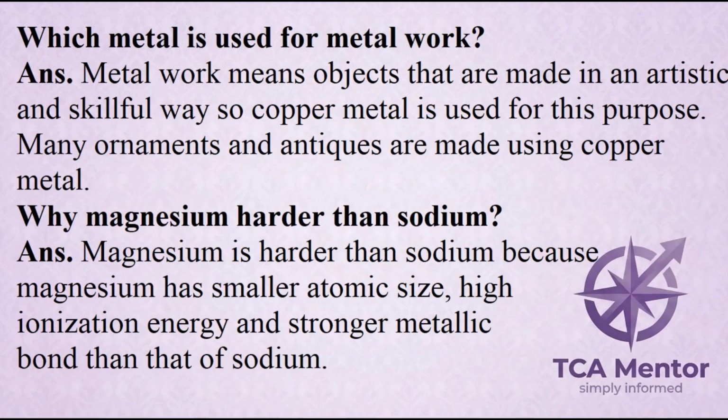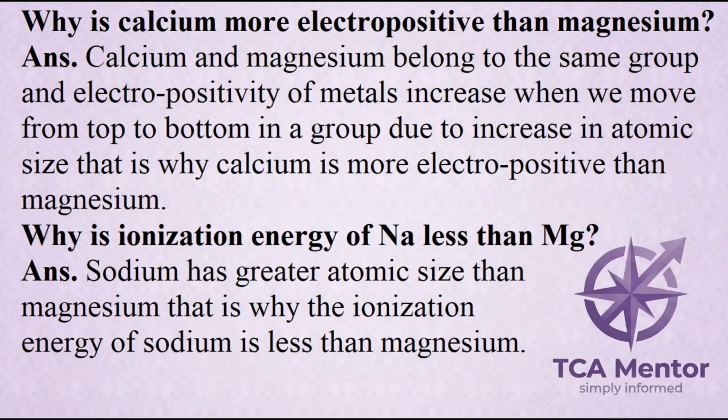Why is calcium more electropositive than magnesium? ANS. Calcium and magnesium belong to the same group, and electropositivity of metals increases when we move from top to bottom in a group due to increase in atomic size. That is why calcium is more electropositive than magnesium.